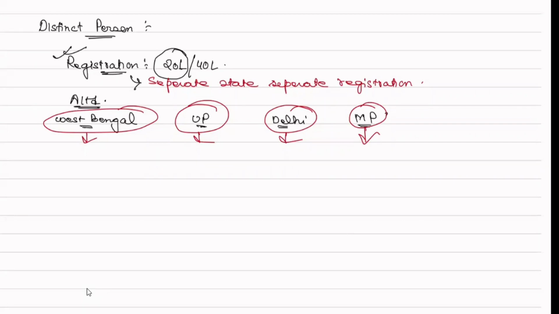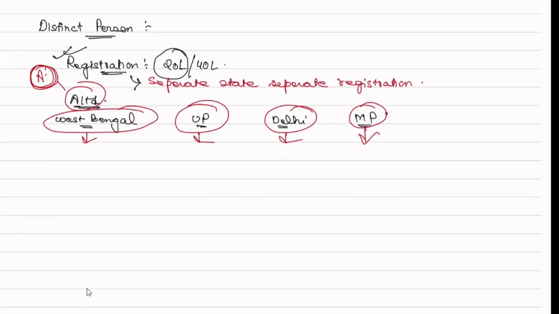Now you can ask me, the owner of A Limited is A, and he has only one PAN number. How will he get registered? Under the same PAN, registrations will be different. PAN will be the same for all the registrations, but the registrations will be different. So separate state, separate registration. Is this much clear? Yes, sir. Correct.